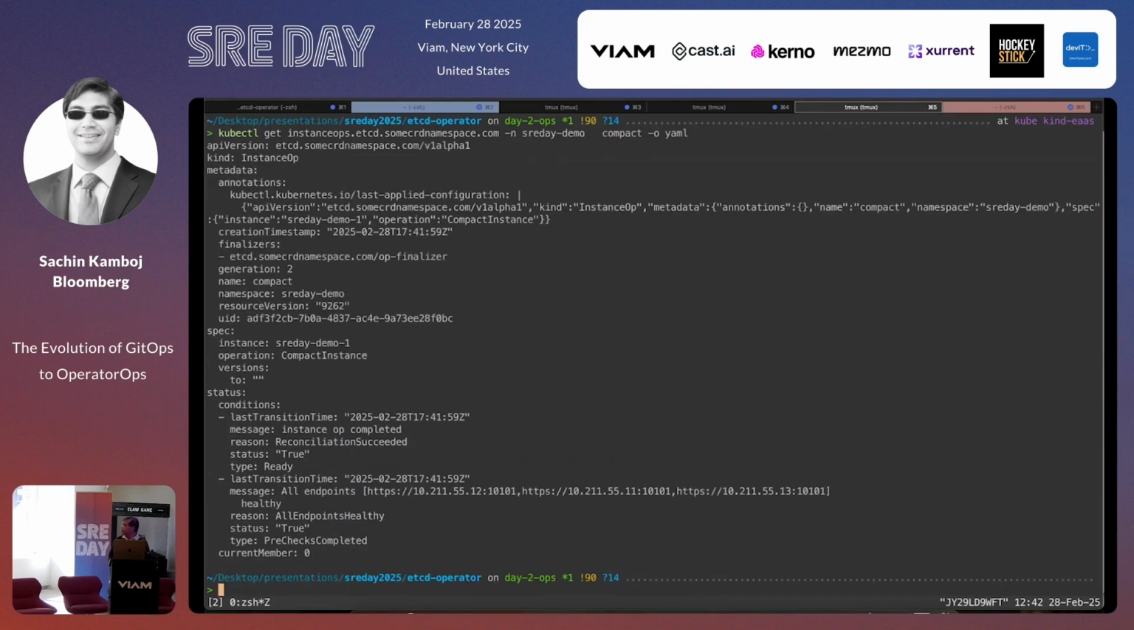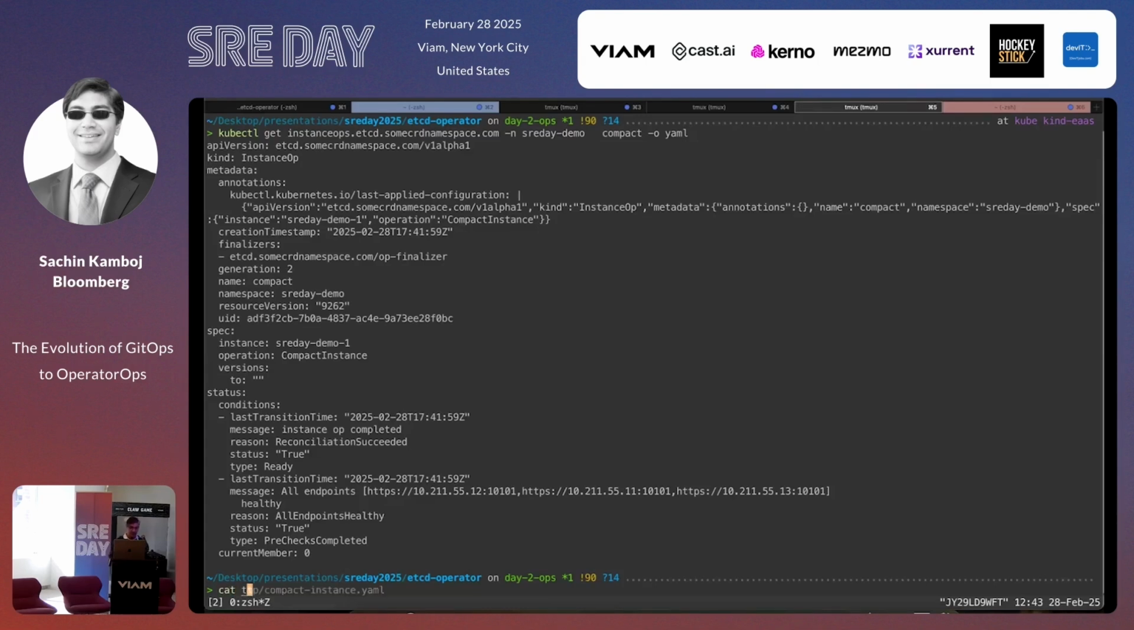One of the things this tells us is inside the conditions, it has a bunch of conditions. Before doing any operation, it first checks whether all the endpoints are healthy. After checking the endpoints are healthy, it actually does the reconciliation. So it's giving me status on everything that it's trying to do. An instance compaction is very simple because it's one operation done on the whole instance, which means you just connect to the instance and give a compaction command. There's nothing fancy about that. It just makes day 2 operations really simple.